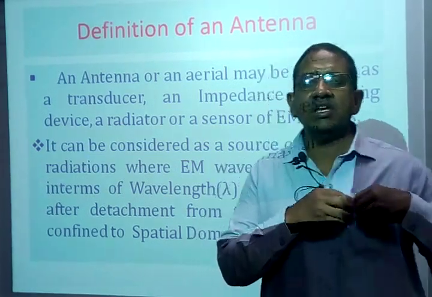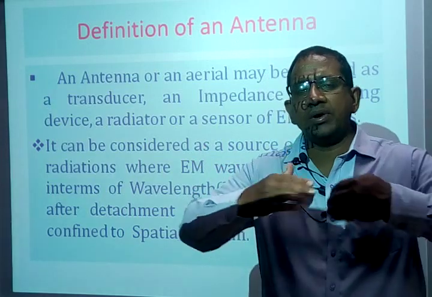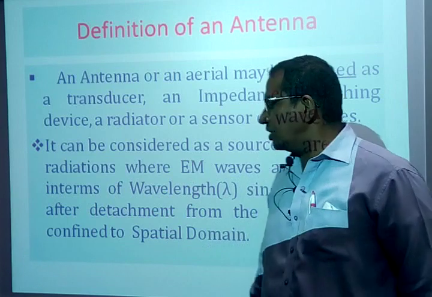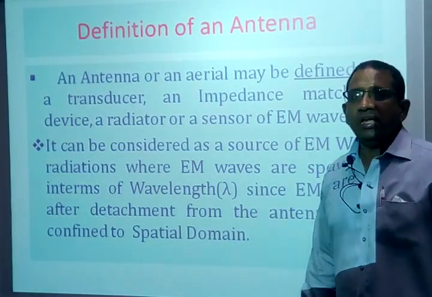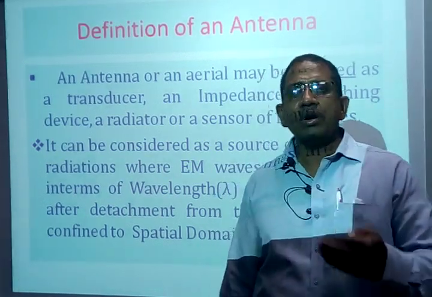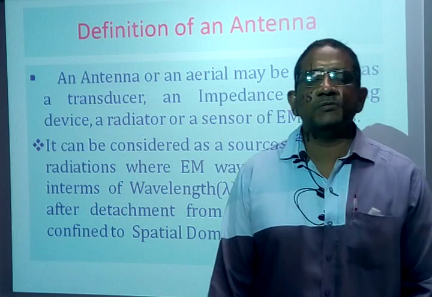Once the EM waves leave the antenna, they have to propagate in free space without any source, in the free space medium. Now, what coordinates do you have? There are no coordinates, therefore we go with a spatial domain.